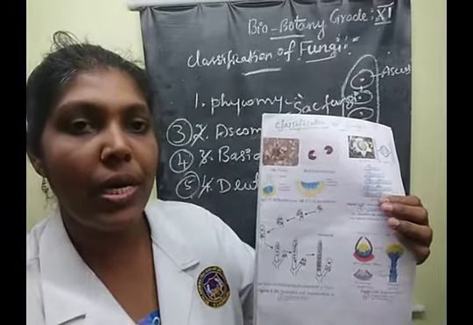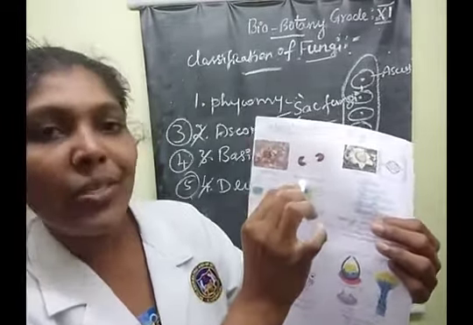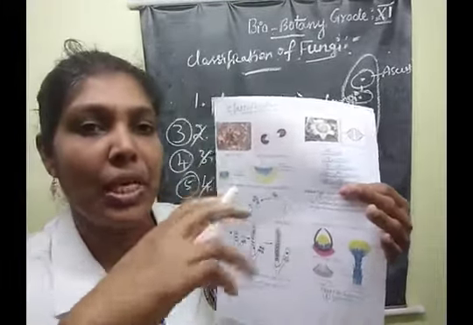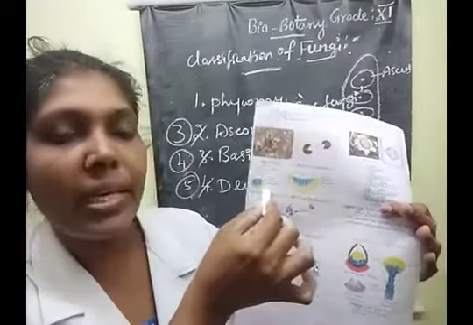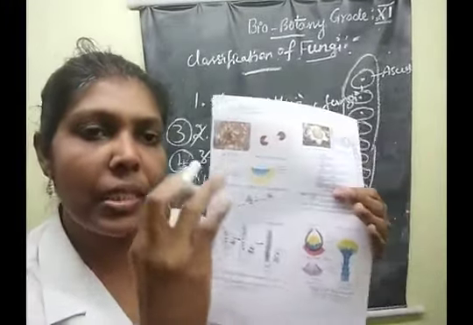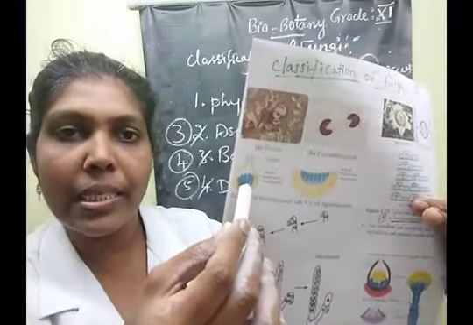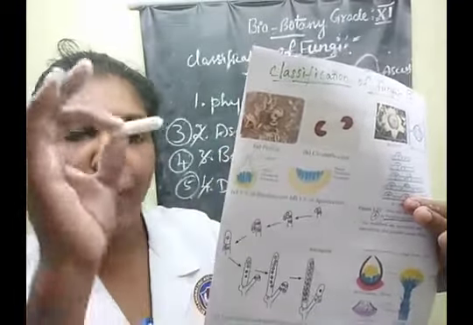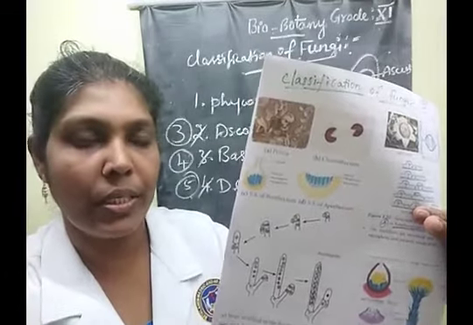Pseudothecium, very good. First, Cleistothecium is a closed type of fruit body. The next is Perithecium, a flask-like structure with an ostiole, a small hole-like opening.